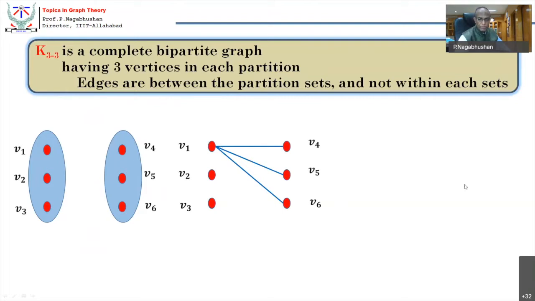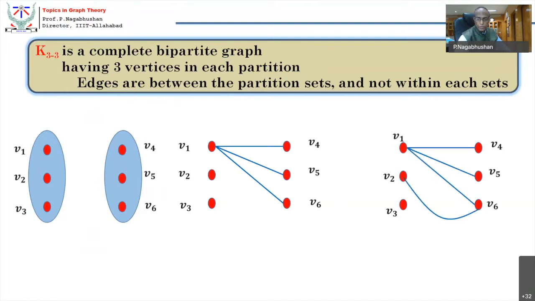Now let us try V2. Starting from V2, these are already there. V2 is connected to V6. Yes, it is planar. V2 can be connected to V4. Yes, it is still planar. V2 can be connected to V5. Yes, it is also planar. So V2 is also complete.